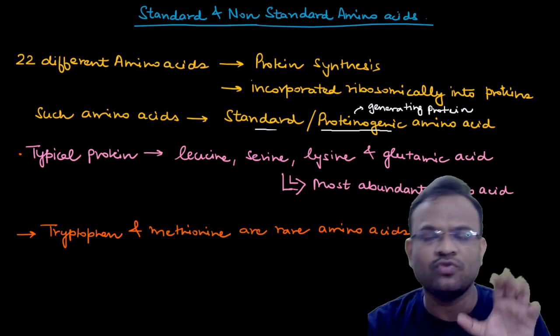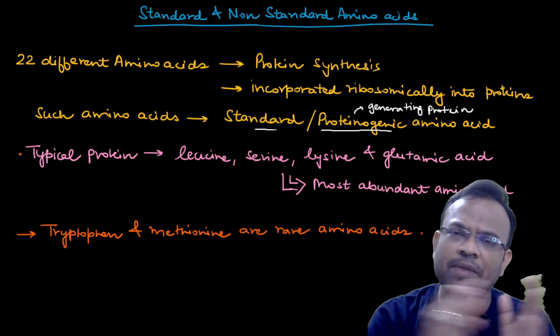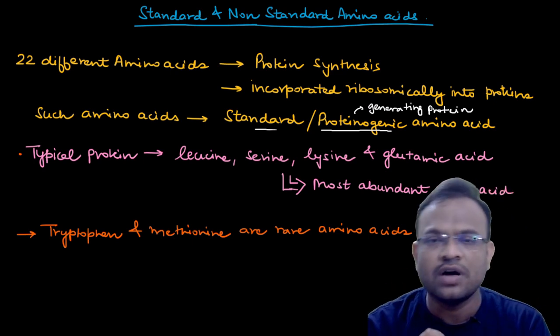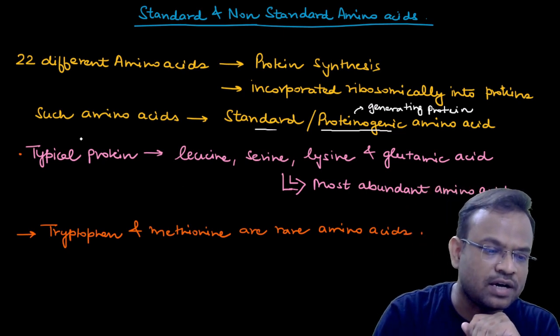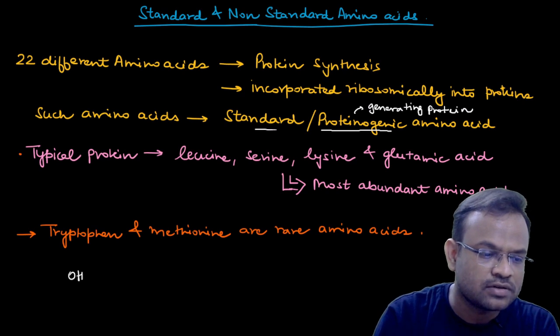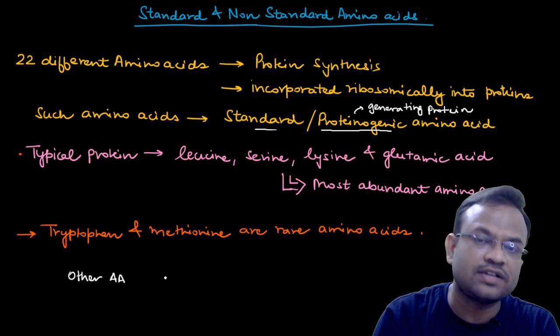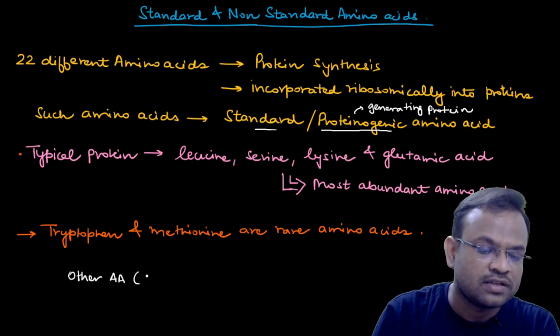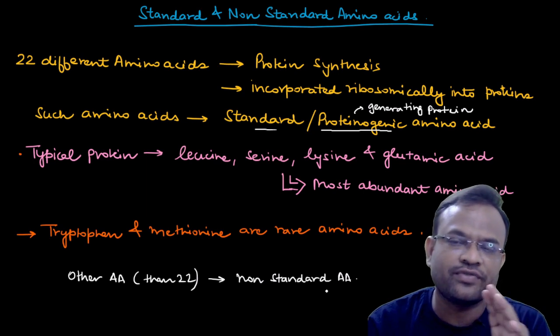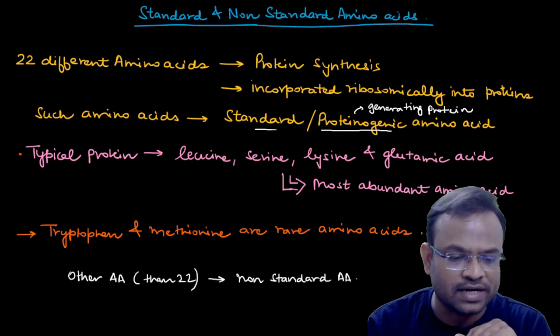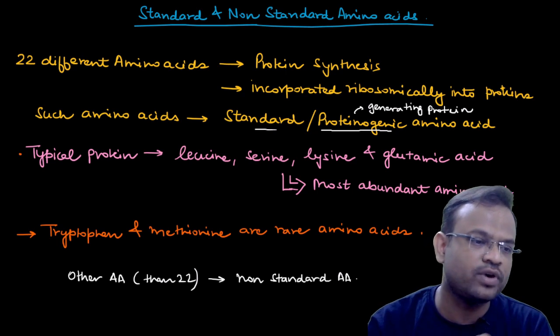Now I believe you would have understood what standard amino acids are. Apart from these 22 amino acids, all the other amino acids are called non-standard amino acids. Other than these 22, they are called non-standard amino acids. So I believe you would have understood the difference between standard amino acid and non-standard amino acid. Now let us move on to the next point.